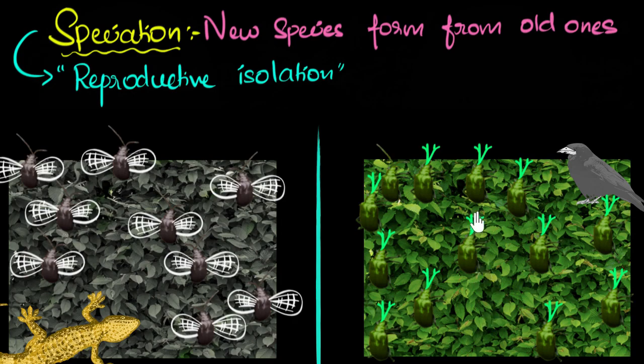This evolution by pure luck, which we have seen before, is called genetic drift, okay? These horned ones were lucky to survive that accident, and so they passed on their genes.